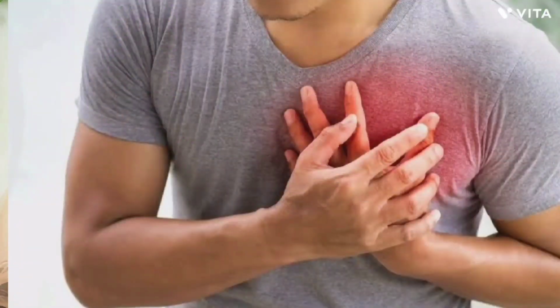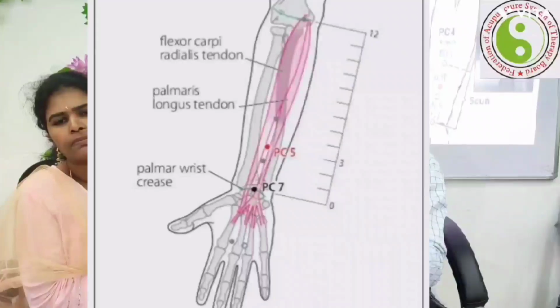Further, the patient is complaining, I do have chest pain. Until the patient goes to the hospital, we can manage by activating some of the points. Now the pericardium 5 is for the general pain they have in cardiac-related conditions. Certainly it has a great impact to treat palpitation, insomnia and other related disorders.